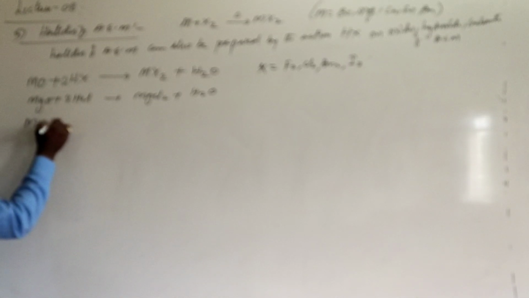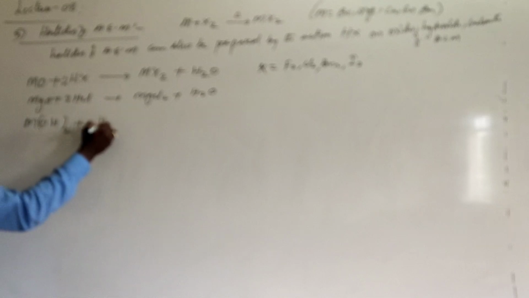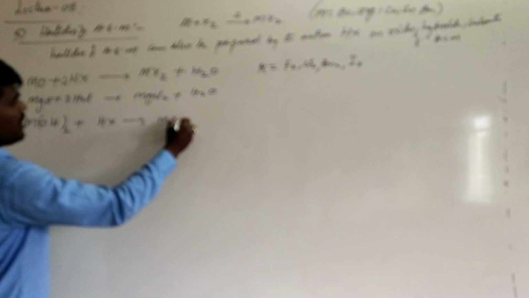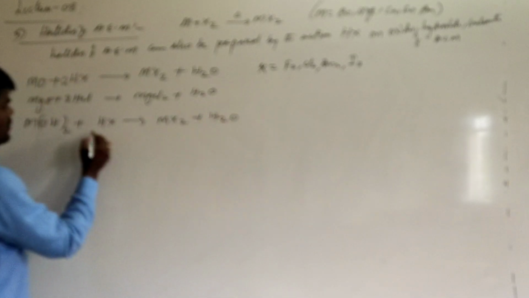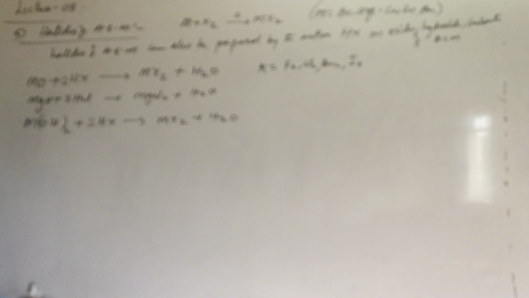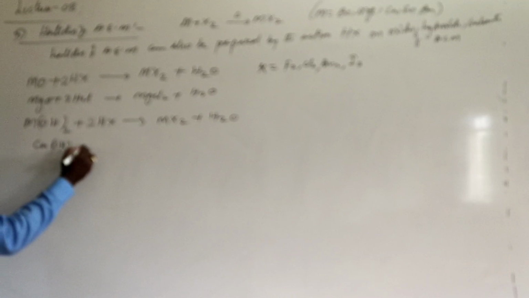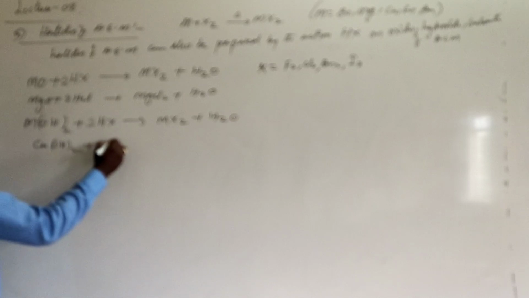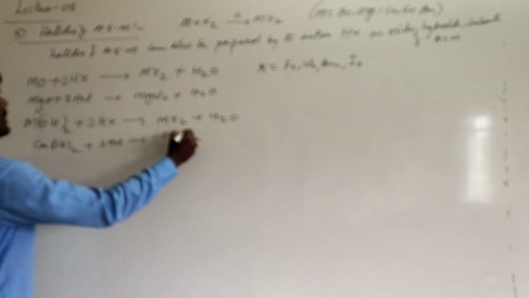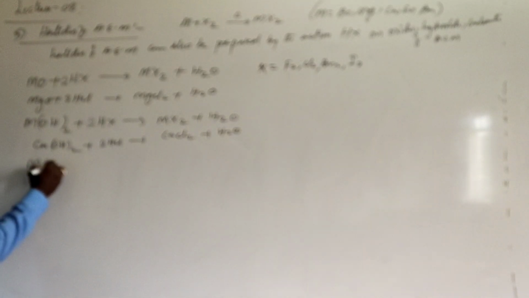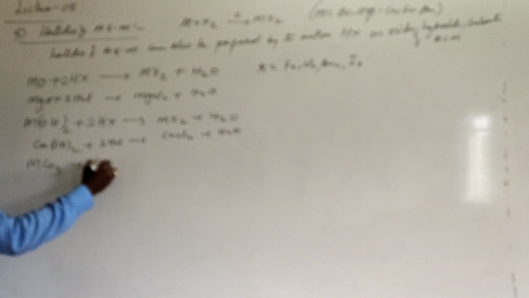We can also prepare them from a metal hydroxide. The metal hydroxide in reaction with the corresponding hydra acid will also form MX2 plus water. Here also you take 2 moles of acid. Suppose you are treating calcium hydroxide with 2HCl, it will form CaCl2 plus H2O. It can also be prepared from carbonates of alkaline earth metals.